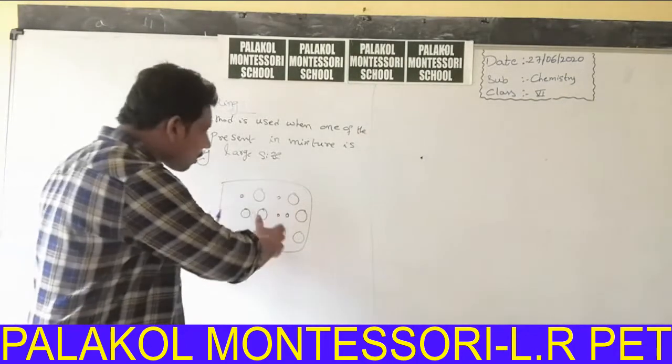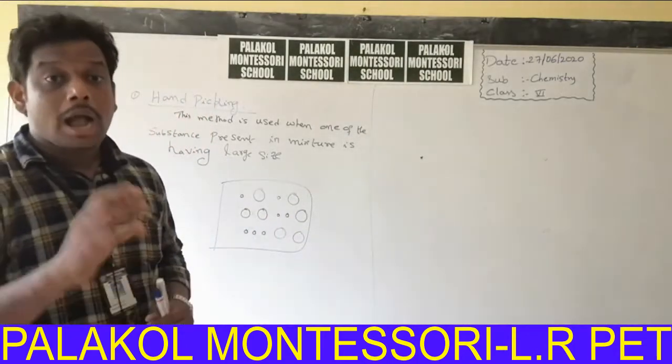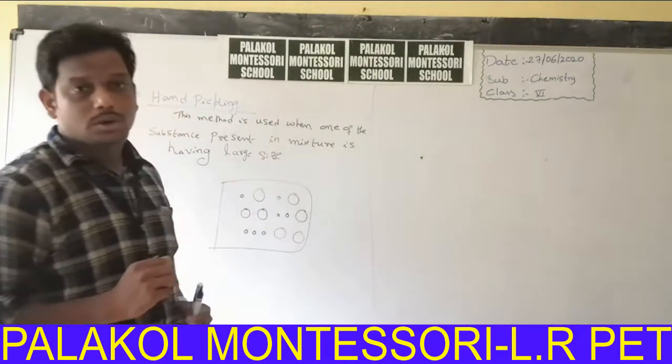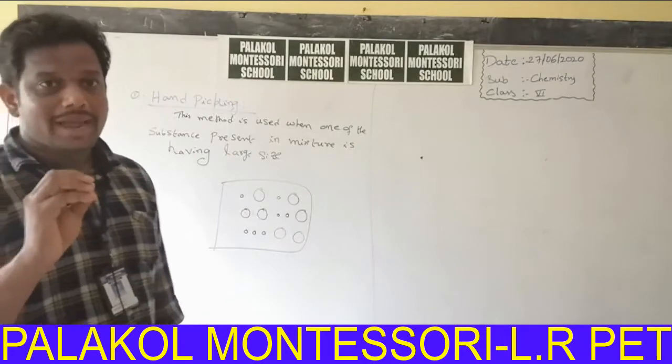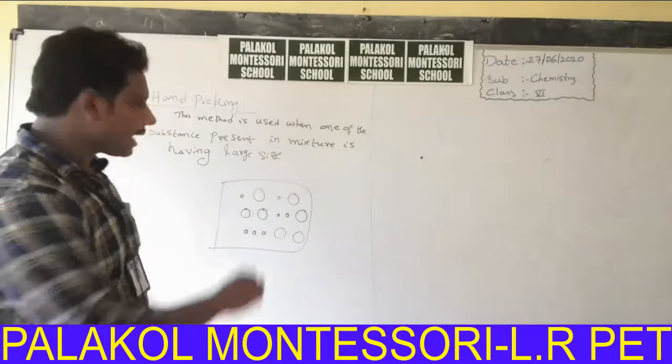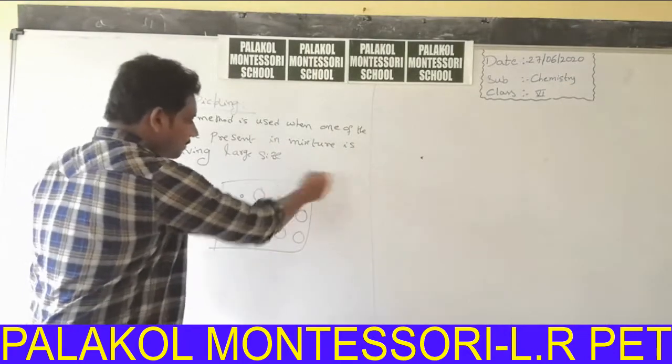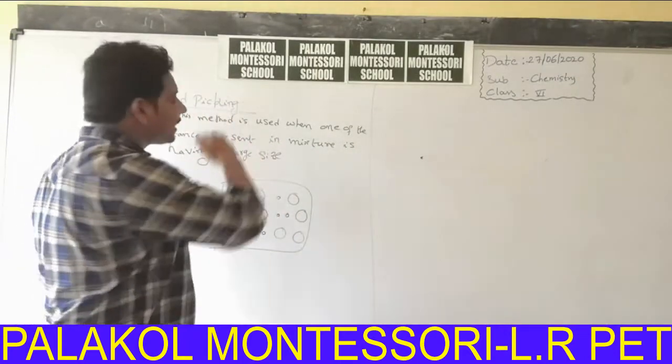It is a mixture of small stones and big stones. How can we separate big stones from small stones? By using a method, hand picking. Simply we can pick big stones from that particular box. That's why this method is called hand picking.